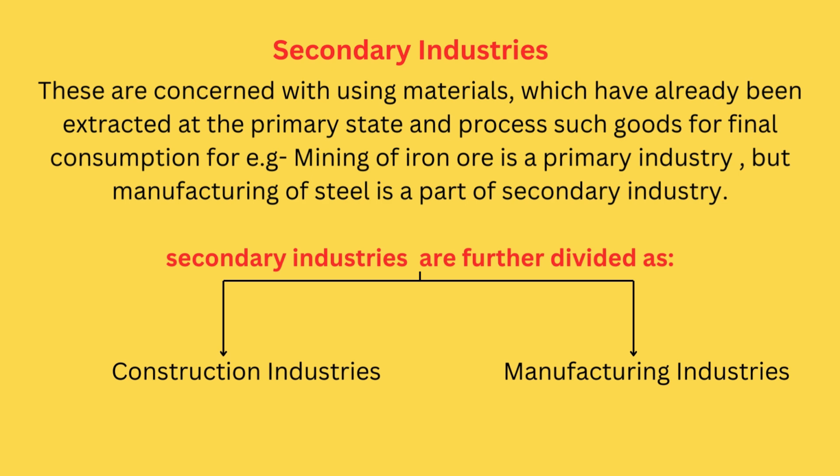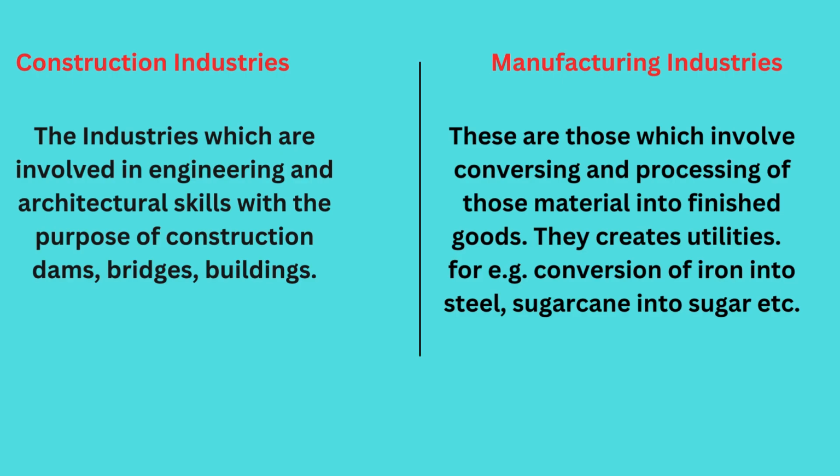Secondary industries are further divided into construction industry and manufacturing industry. What is construction industry and manufacturing industry? See, construction industry involves engineering work like building, dams, bridges. You know about that already, right? That comes under construction industry. Manufacturing industry involves conversion or processing of a product into a final product, like conversion of iron into steel, sugarcane into sugar. This comes under manufacturing industry. Conversion and processing of material into a final product is called manufacturing industry.